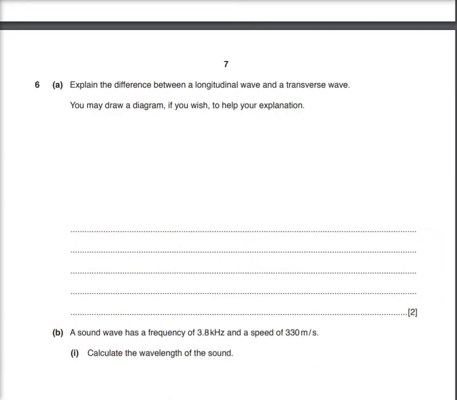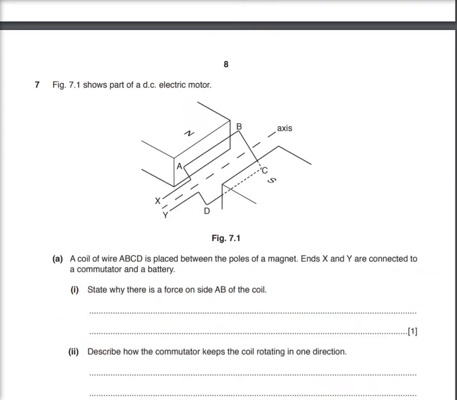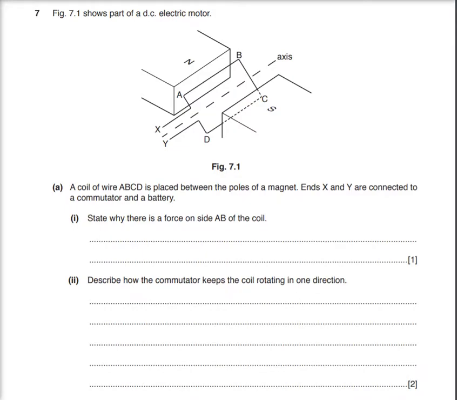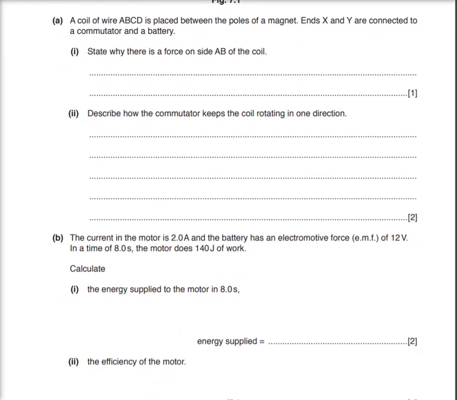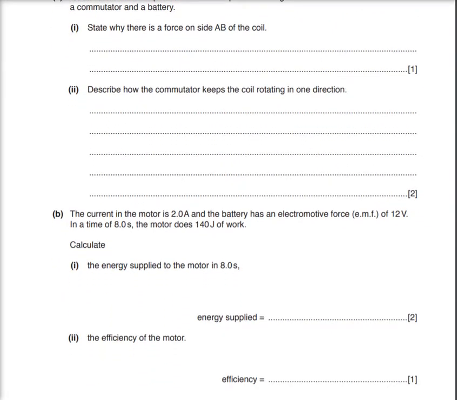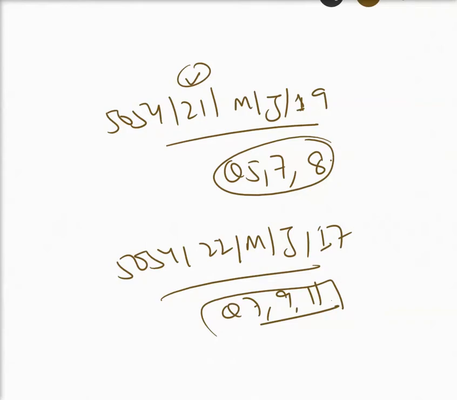And question number 7. 7 is this one. This again is a simple question of alternating current and radiation. So you should be familiar with it. Okay, how it can be increased, decreased.